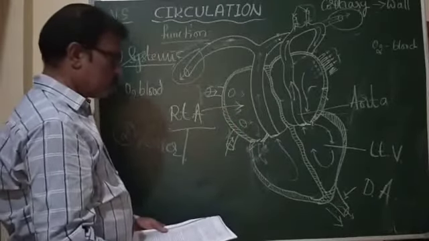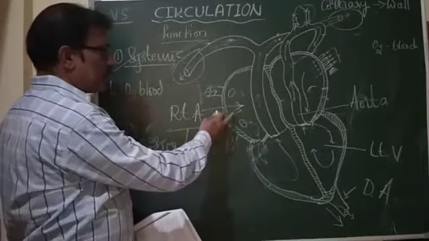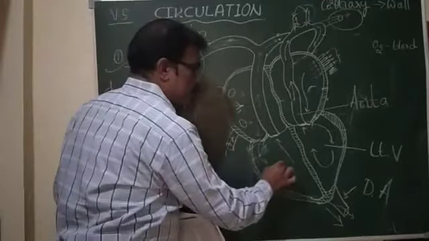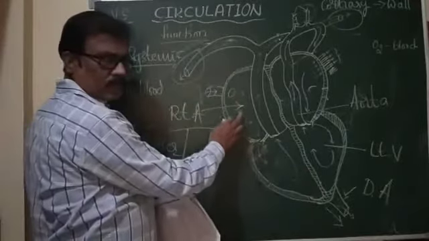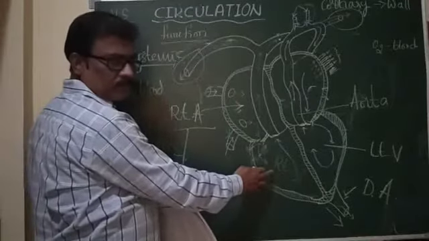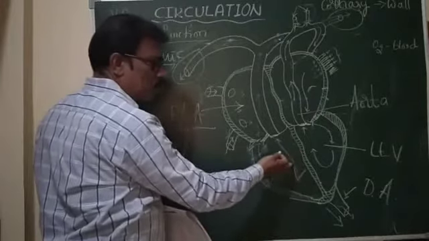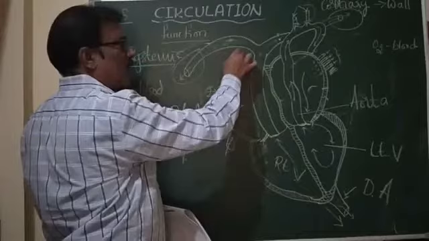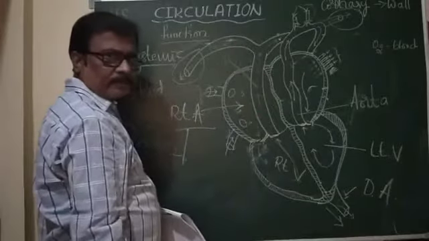This deoxygenated blood from the right auricle is pumped into the right ventricle, and from the right ventricle the impure blood is pumped into the pulmonary artery, the largest pulmonary artery.